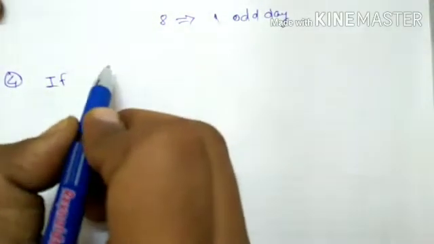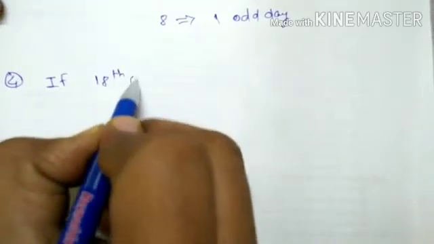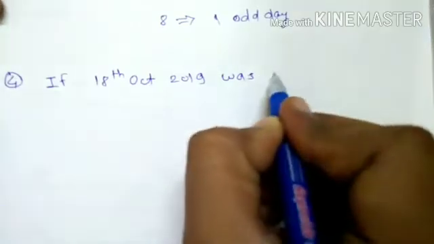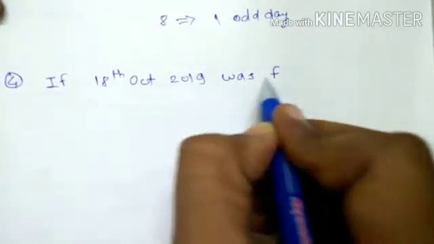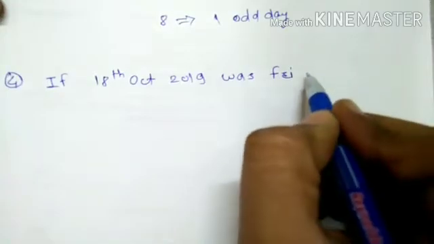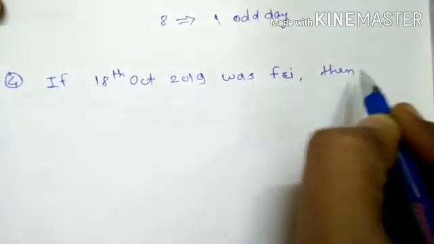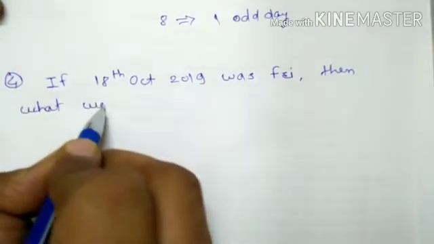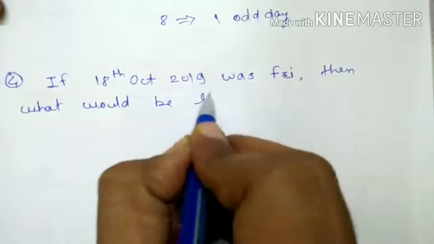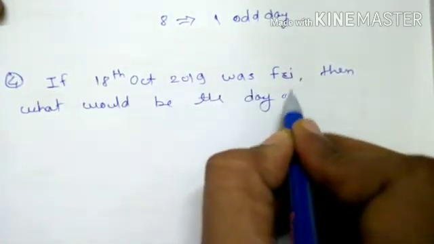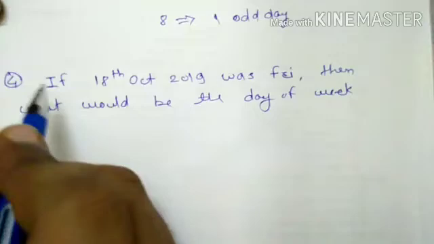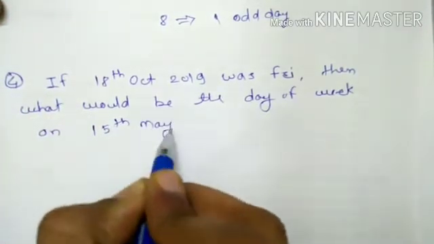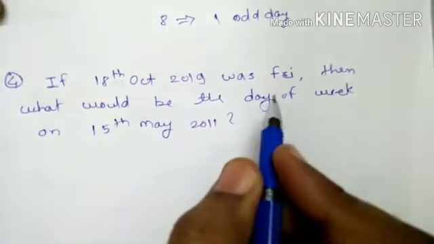If the day on 18th October 2019 was Friday, then what would be the day of the week on 15th of May 2011?